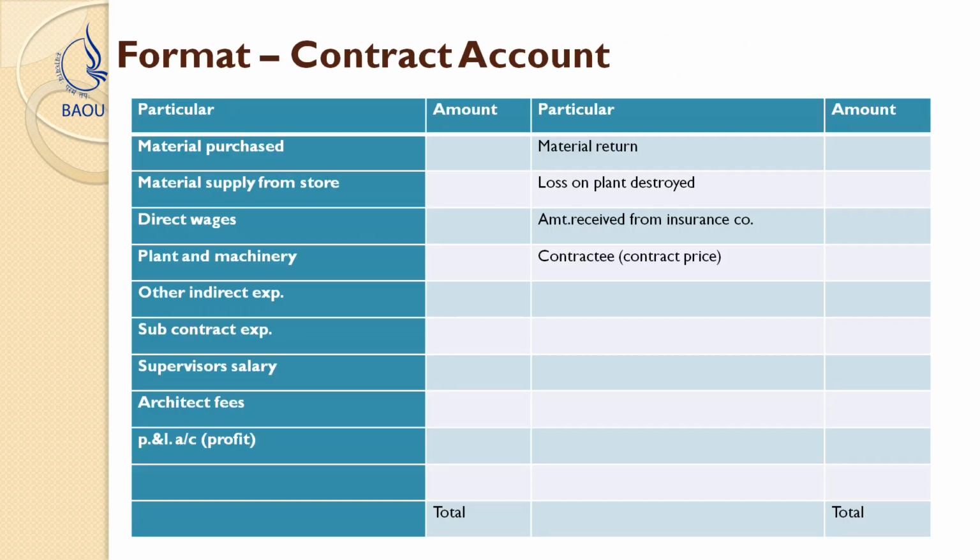So the format of the contract account is, just see, the format of the contract account is like this.